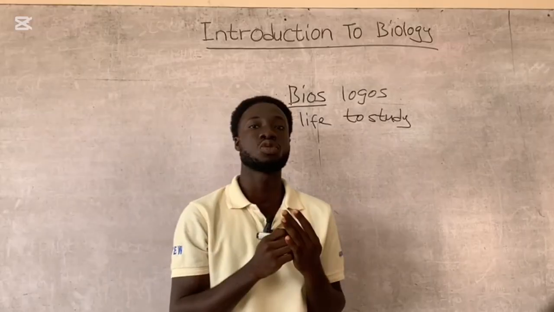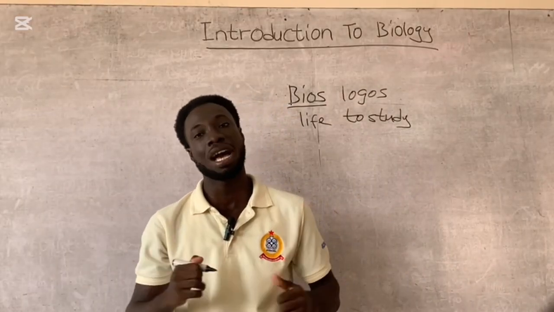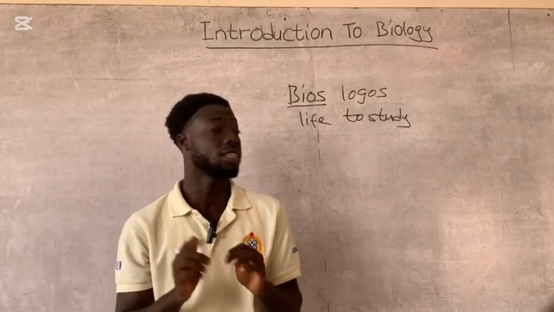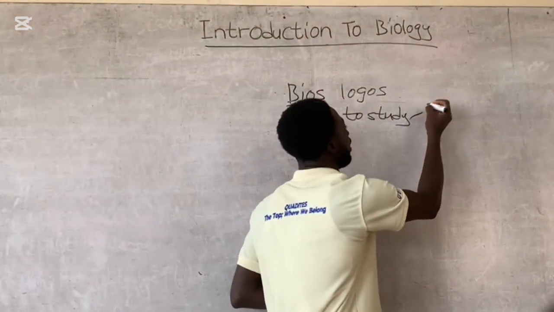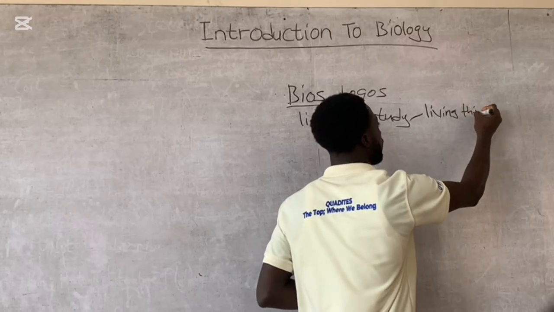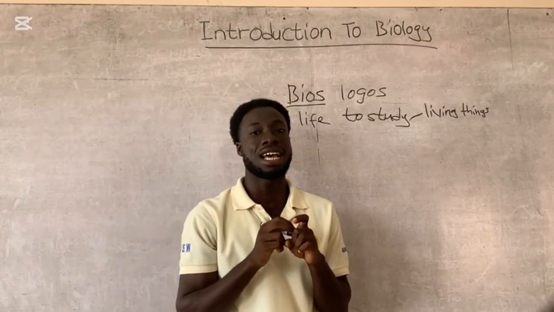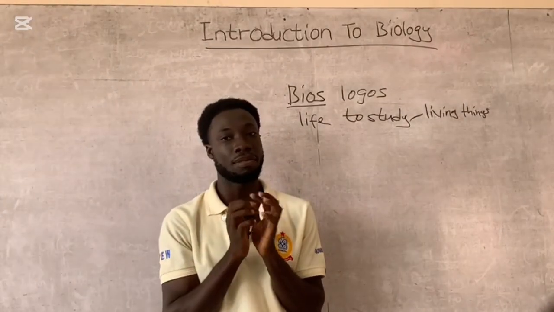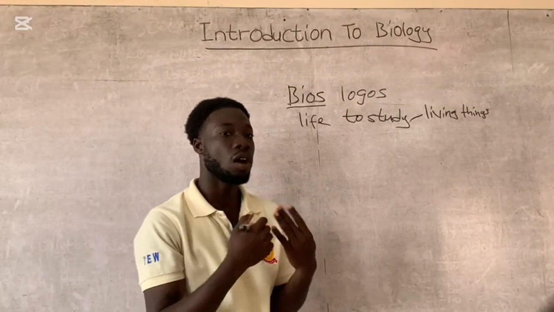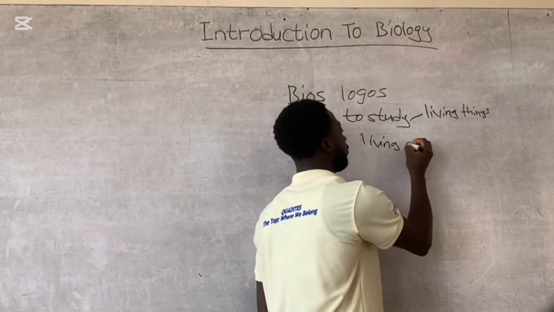Now, in the primary school, we were taught that things that have life in them are referred to as living things. But when you come to biology class, we say that things that have life in them are called living organisms.